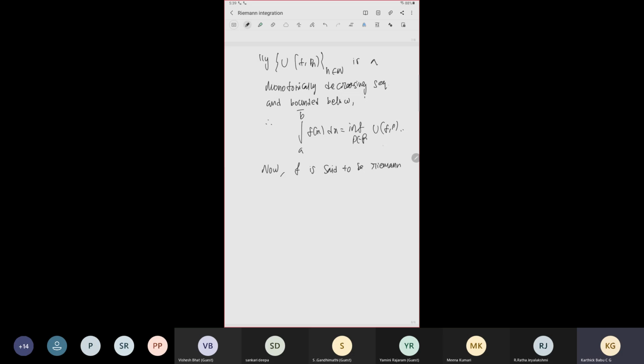There is no problem with the infimum and supremum existing, because it directly follows from the least upper bound property of R. But there is a problem of equality. These two things exist, but not necessarily equal. So f is said to be Riemann integrable if these two things are equal.